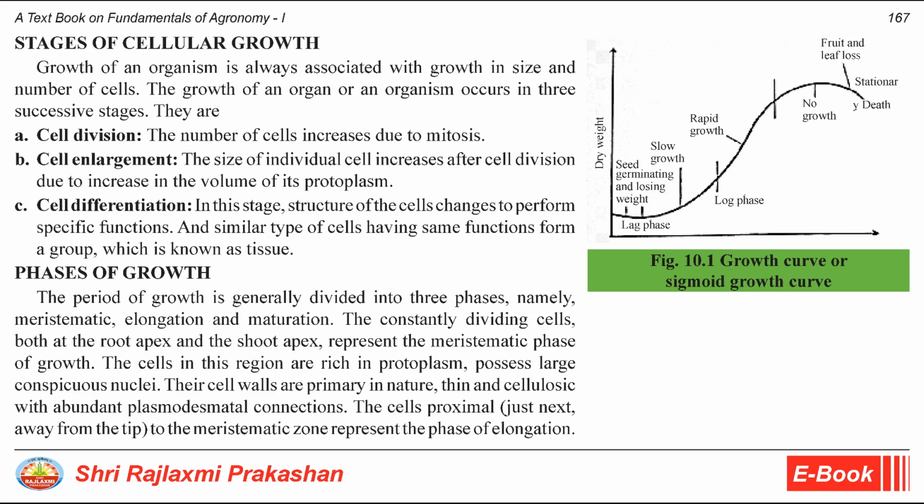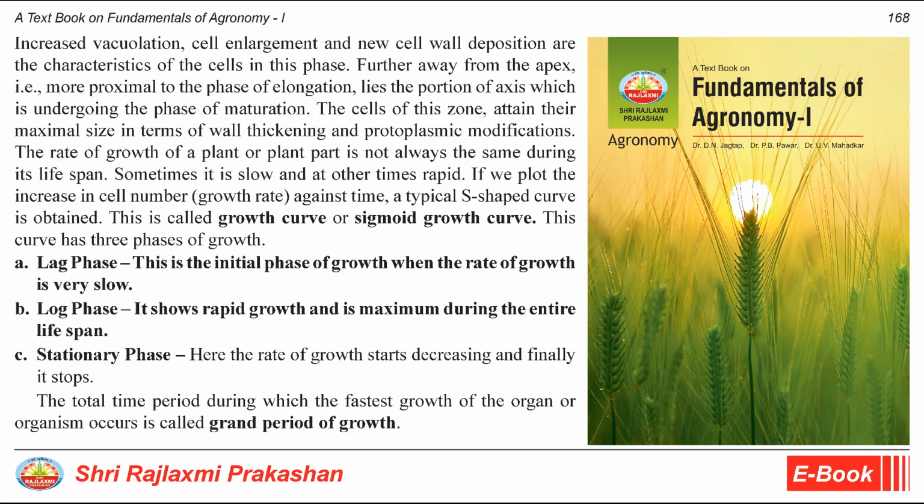Their cell walls are primary in nature, thin and cellulosic with abundant plasmodesmatal connections. The cells proximal, just next, away from the tip, to the meristematic zone represent the phase of elongation. Increased vacuolation, cell enlargement and new cell wall deposition are the characteristics of the cells in this phase.